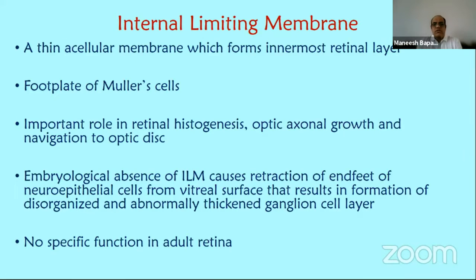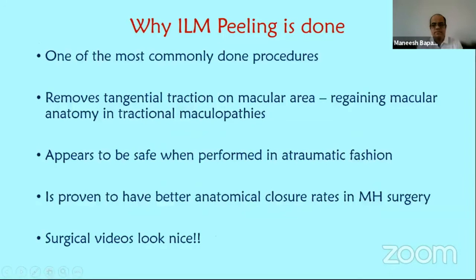ILM, as we know, is a thin acellular membrane which forms the innermost retinal layer. It is formed by footplates of Muller cells. It has an important role in retinal histogenesis, axonal growth, and navigation to the optic disc. Embryological absence of ILM causes dysgenesis of the retinal layers. However, there is no specific function in the adult retina.